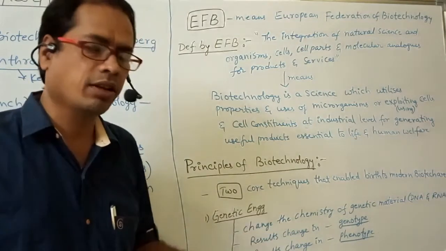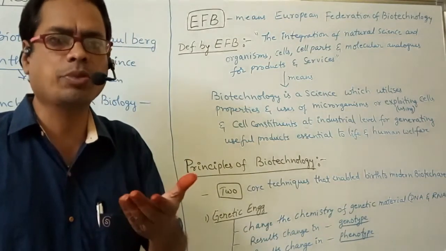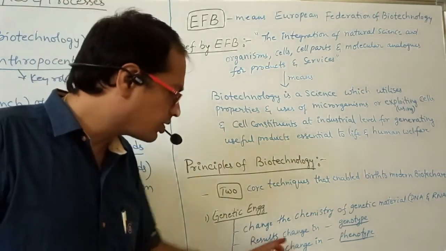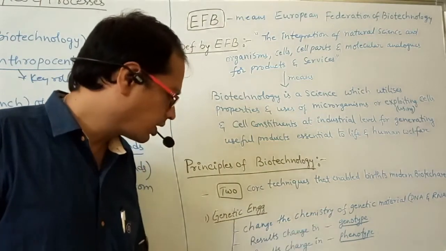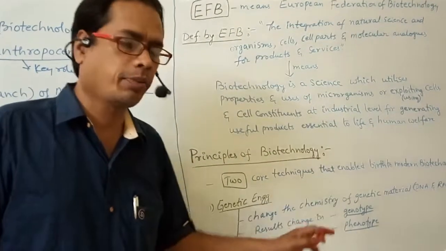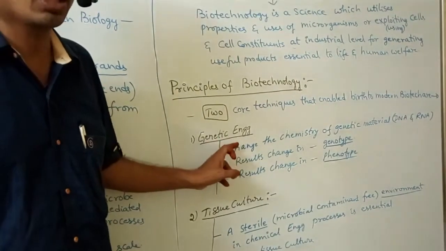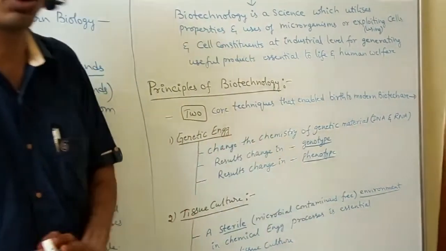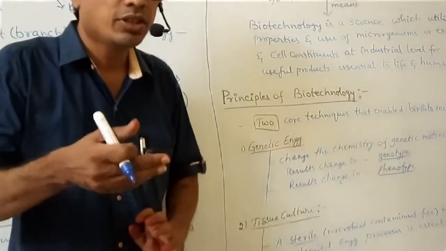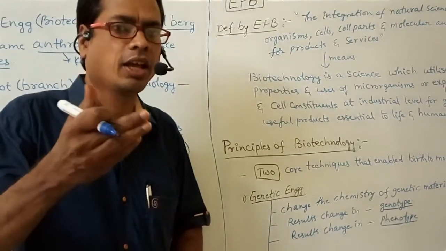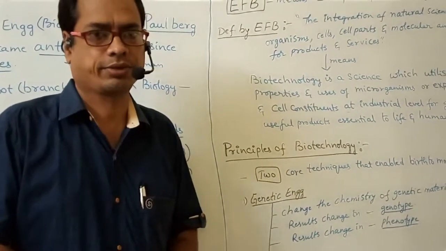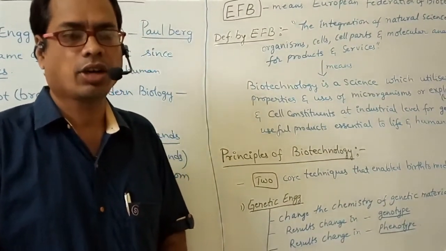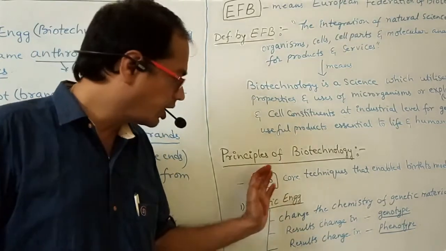Whenever the genotype is changed, the phenotype automatically changes. So whenever genetic engineering occurs, there is a change in genotype and a change in phenotype also. What is genetic engineering? A change in DNA or RNA sequence. Alteration in the DNA sequence is called genetic engineering.